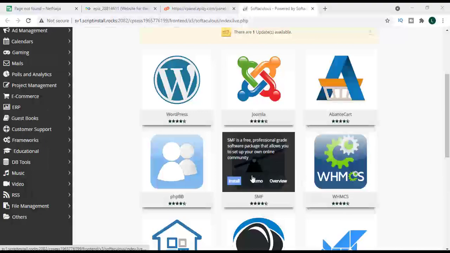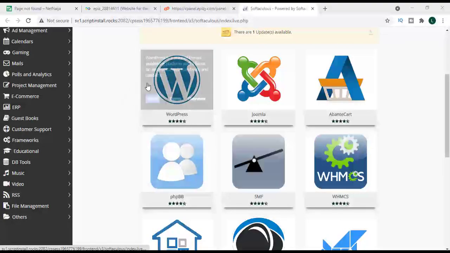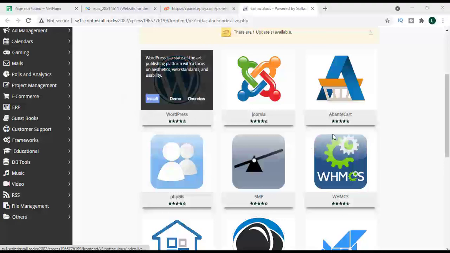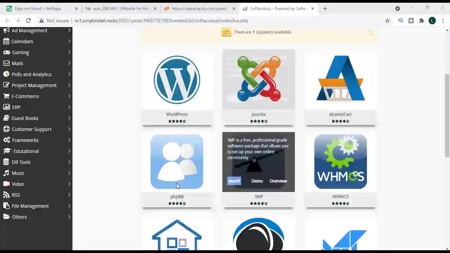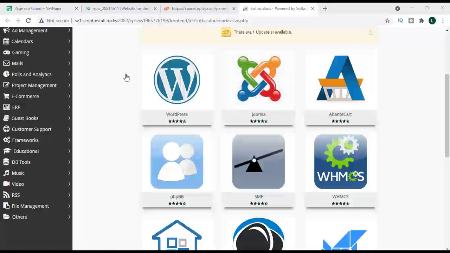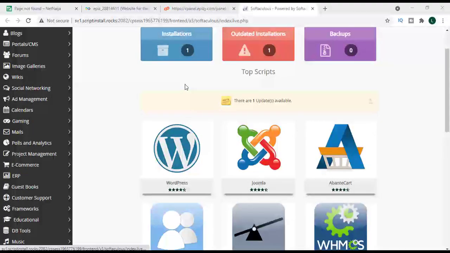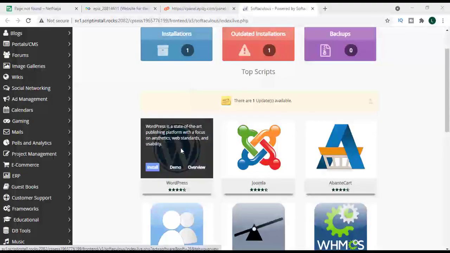So as you can see, we have our WordPress here, and we have other software that you can install to make a website. But here, our major focus will be WordPress. So I will click on Install WordPress to take me to the next step.